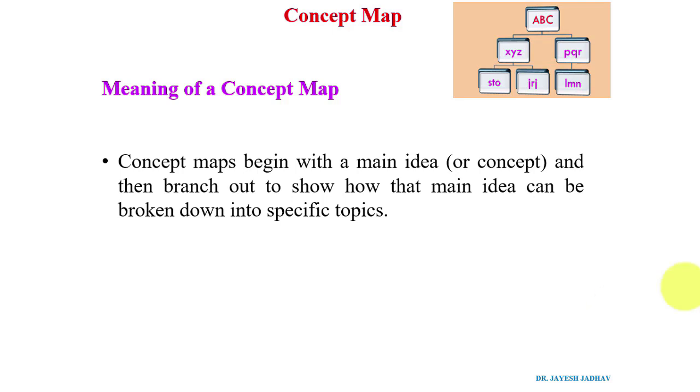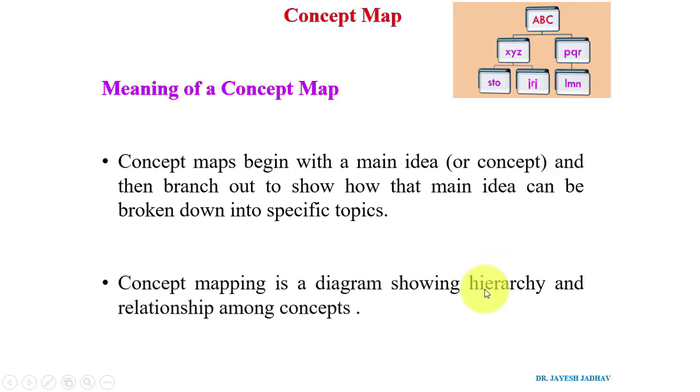As you can see at the top of the screen, an example, or we can say a logo of concept mapping, is showing where the main concept is, suppose ABC, and that is related with sub-concepts or sub-ideas like XYZ, PQR, STP, JRJ, IMN, etc. So concept mapping is a diagram which shows hierarchy and relationship among concepts. How it works, we will see later on.